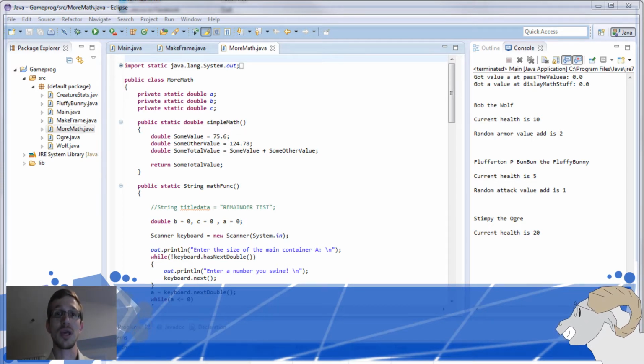This week I'm going to do 3 subjects. I'm going to do math, I'm going to do system input-output, and I'm going to do loops. Specifically only while loops and if loops, so I'm going to get into for loops maybe next week, if I don't play with building blocks first.